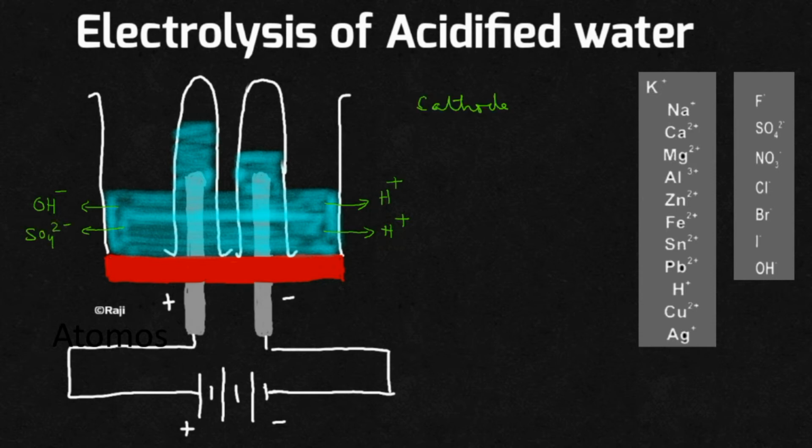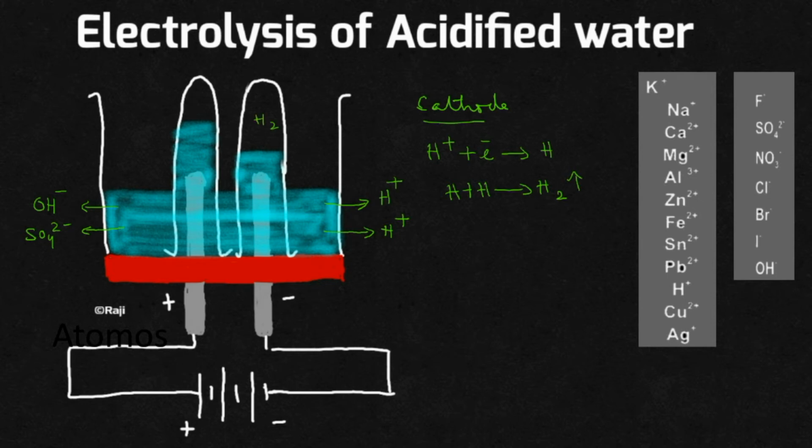So at the cathode, there is no competition, only one ion is present. So H plus ion will be moving towards the cathode, it will be accepting electron and will be getting converted into hydrogen atom, which in turn will combine with another hydrogen atom to produce hydrogen gas. Correct?